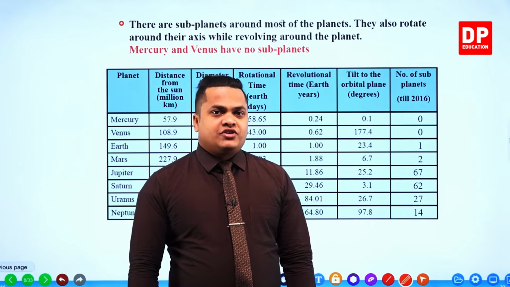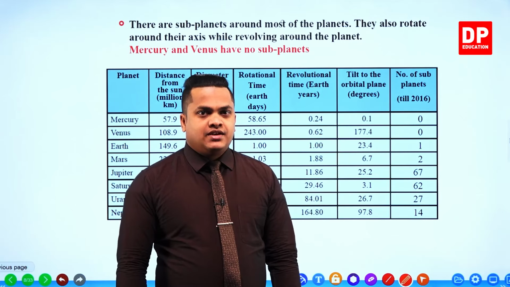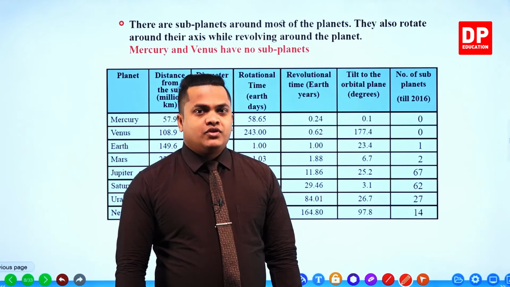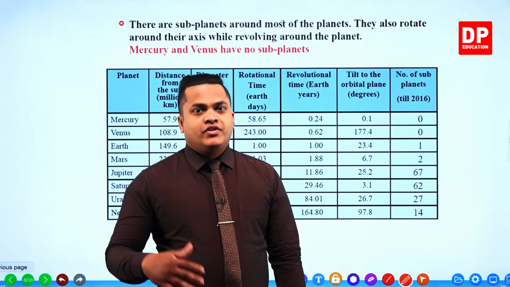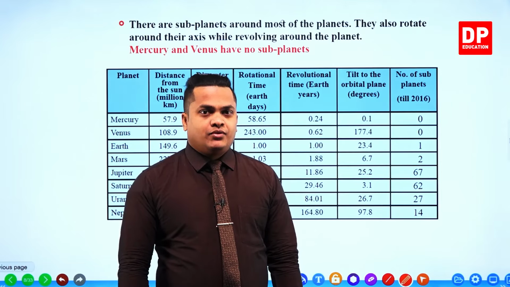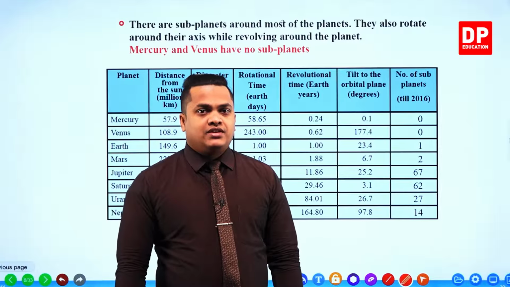All of this information was gathered by scientists from ancient times, my dear children, and for your ease, it has been tabulated. When you go further with time, you may know that there are even more than these things.